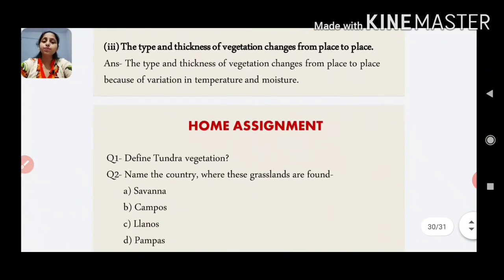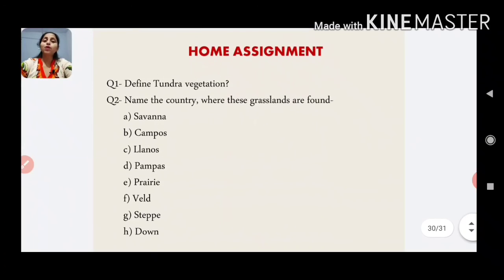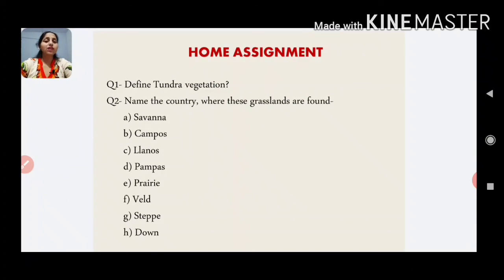Now let's talk about your home assignment. Your first question is, define tundra vegetation, and second one is, name the country where these grasslands are found. So I hope you all will enjoy your home assignment as well.